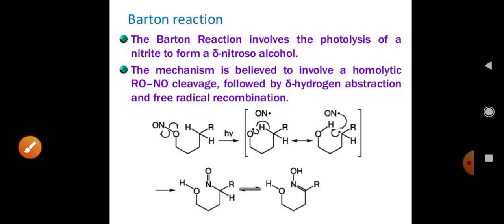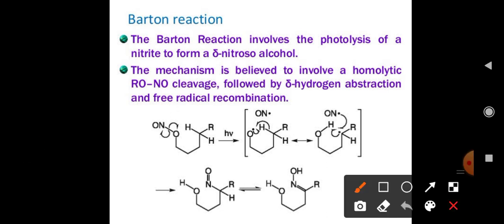At the last, you can see that one of the delta hydrogens is also present now at the delta carbon position. This hydrogen gets transferred to oxygen, and that oxygen gets converted into OH, and this nitrogen carbon bond gets converted into a double bond.